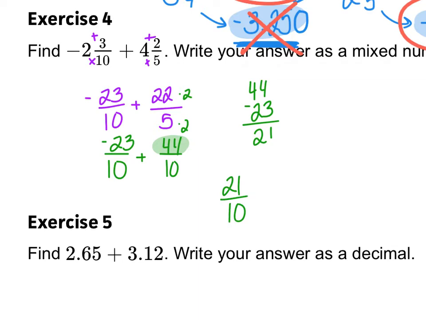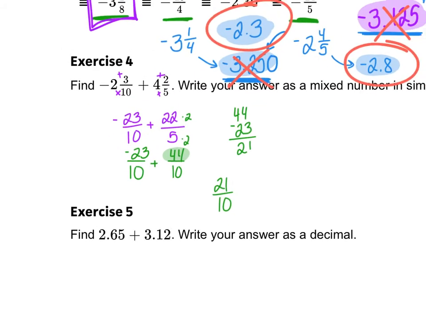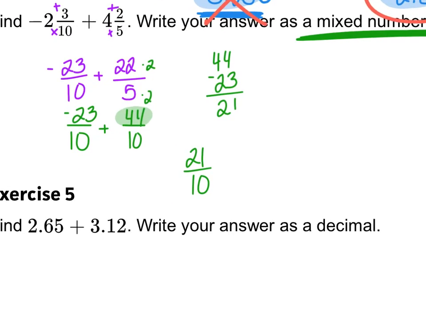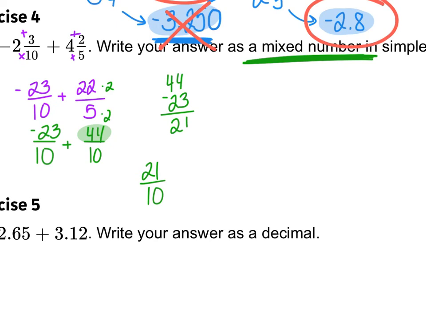And I can't, because the only factors other than 1 and itself that go into 10 are 2 and 5, and neither 2 nor 5 go into 21. So I can leave that as 21 over 10 if you feel compelled to write your answer as a mixed number. In fact, this one does say write your answer as a mixed number, so I guess I have to follow their instructions. Then I would say 10 goes into 21 2 times with 1 left over. 10 times 2 is 20, so there's 1 left over. So I would say this is positive 2 and 1/10 as my answer.